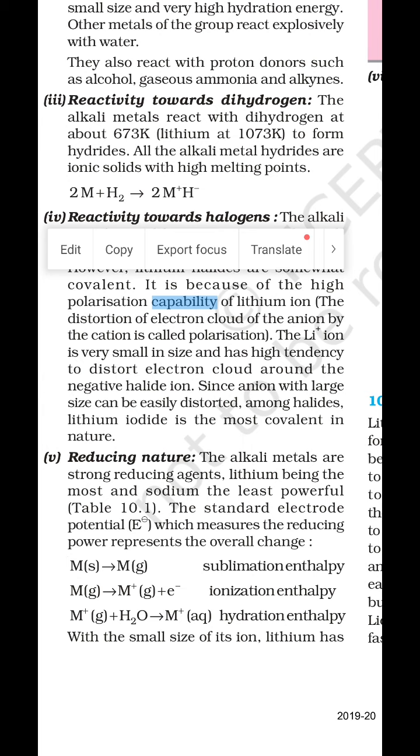So alkali metals are strong reducing agents, lithium being the most and sodium the least powerful. The standard electrode potential, which measures the reducing power, represents the overall change. The reducing power depends upon electrode potential.